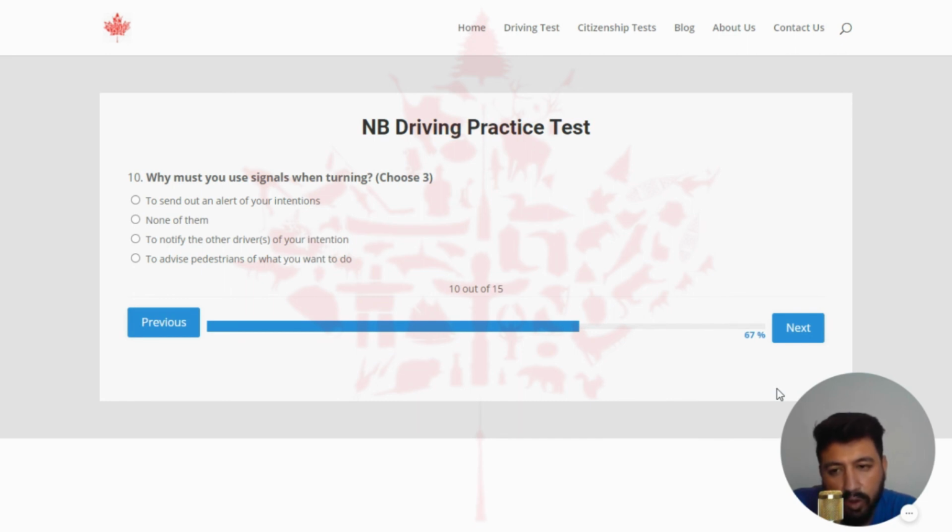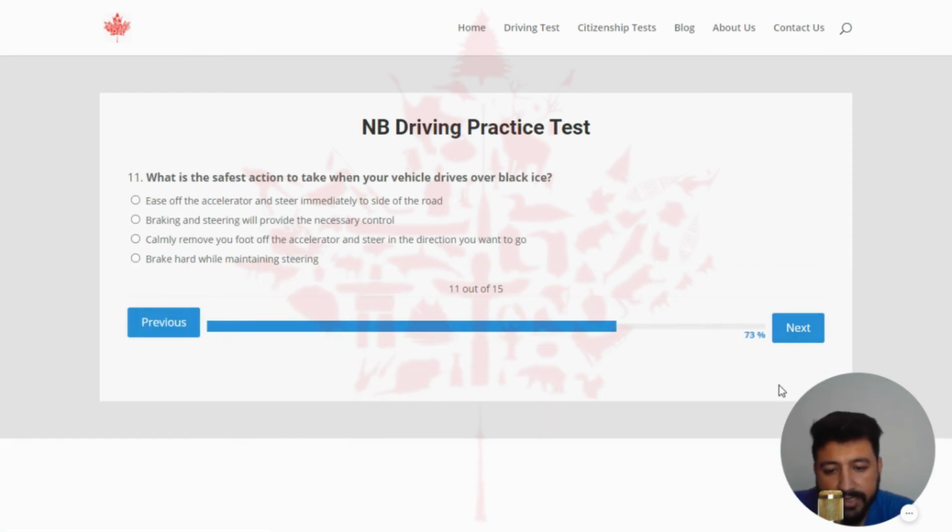And the first right option is A, which is to send out an alert of your intention. And the last one is also a correct option, to advise pedestrians of what you want to do. So I'm going to select the last one. You can choose any one of them. Next, what is the safest action to take when your vehicle drives over black ice? The right answer is calmly remove your foot off the accelerator and steer in the direction you want to go. So let's click on the third option.